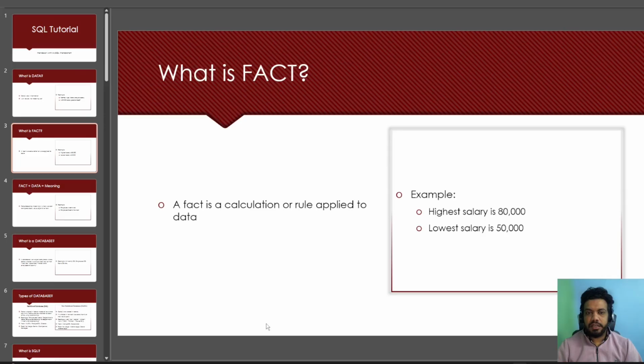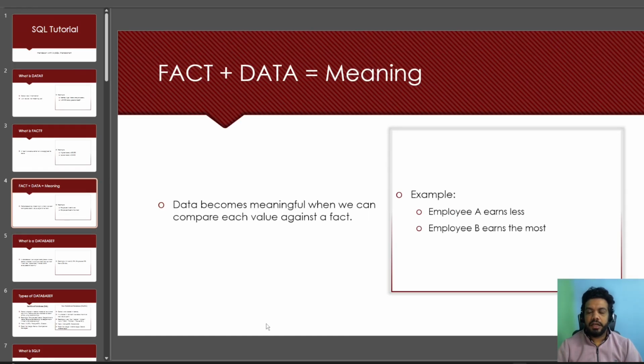What is fact? Fact is basically a calculation or rule that is applied to the data. So earlier we looked at whether an 80,000 salary is good or bad. So now we are saying the highest salary is 80,000, the lowest salary is 50,000. So this is a fact, right? And how did we arrive at this fact? Because we applied a calculation to the data. Fact plus data equals meaning. So when we combine data with fact, it becomes meaningful. For example, employee B earns the most salary in the department or the company.